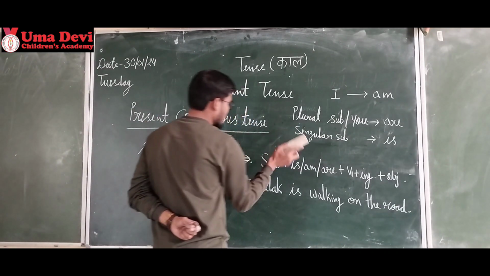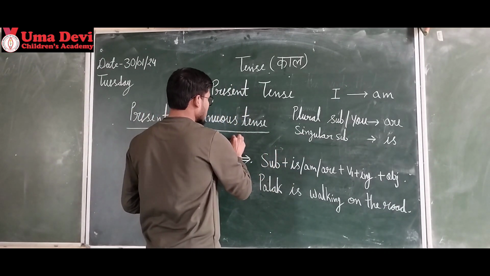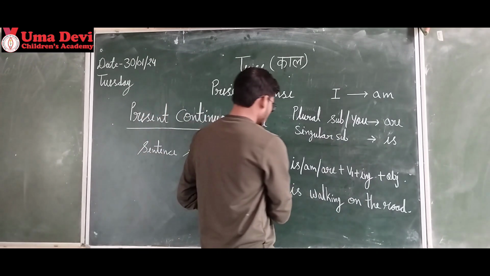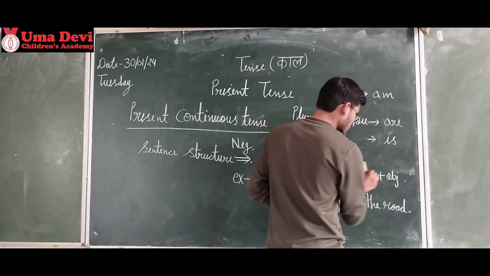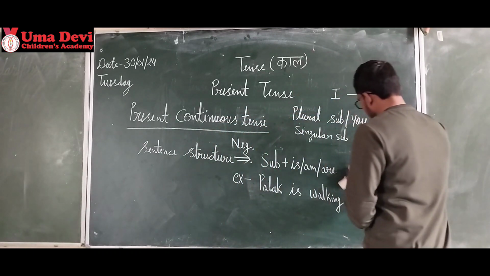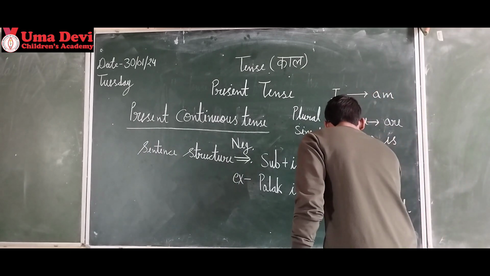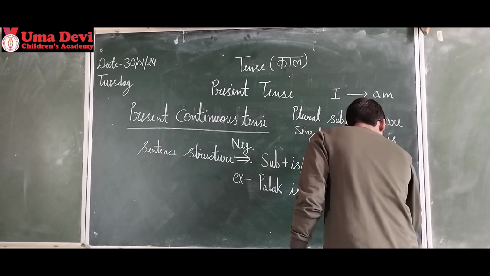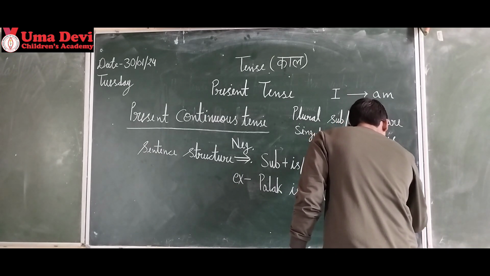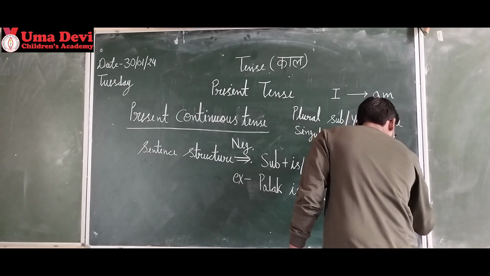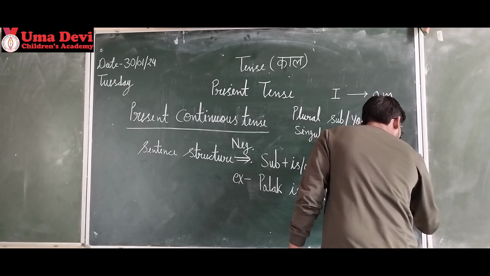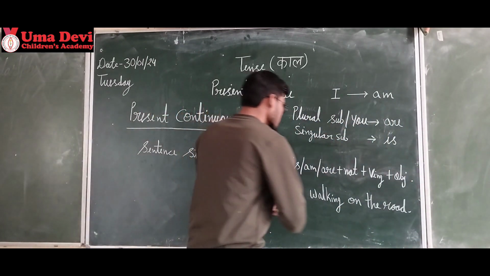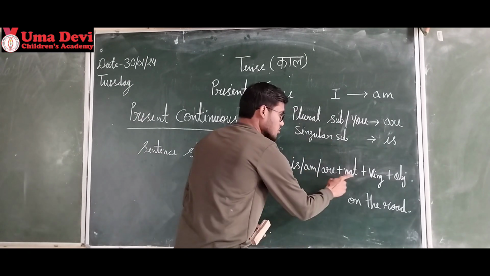After this, negative. Simple change will be there. We will use here not. Not plus V-ing, verb's first form plus ing plus object. Rest will be same. Palak is, then we write not.